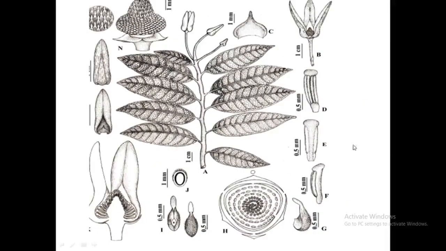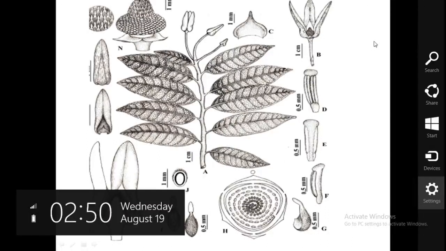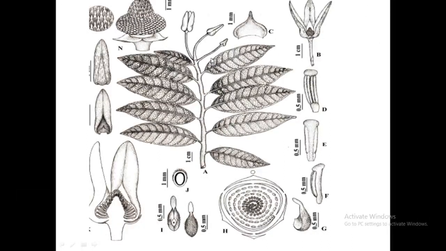See, this is the diagram. Likewise, you have to draw in your record sheet. So first you have to draw a habit. This is the habit of the plant Annona reticulata. This plant with a flower bud or flower. This is the flower LS. While sectioning, you can get it like this. These are the androecium, these are the gynoecium. Then perianth, that is corolla and sepals.